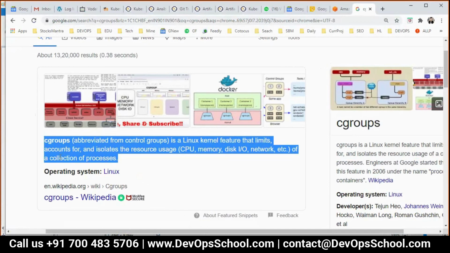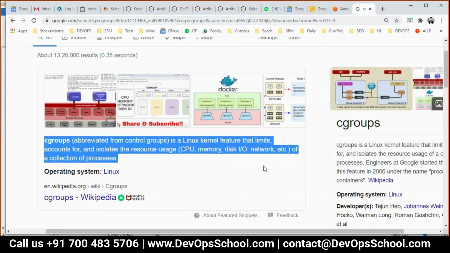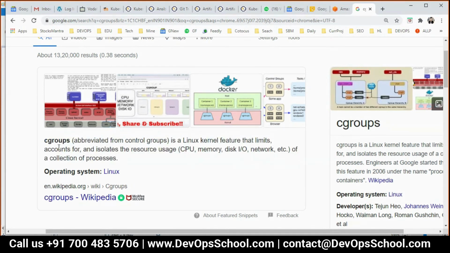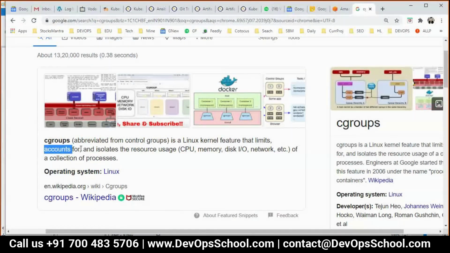C groups is a Linux kernel feature. Wonderful. That means these C groups are here somewhere in the kernel. So cgroups is a Linux kernel feature that limits accounts. Accounts means the user, correct? And isolates the resources such as CPU, memory, disk IO, network of a collection of processes.